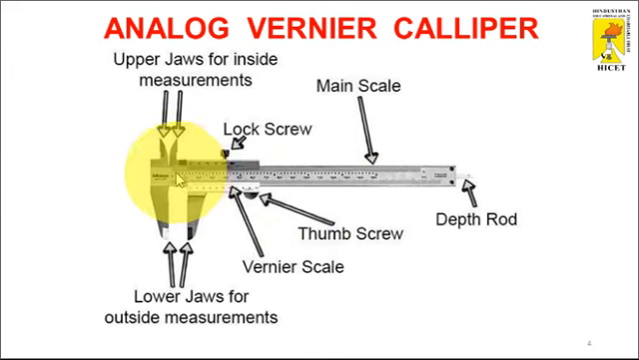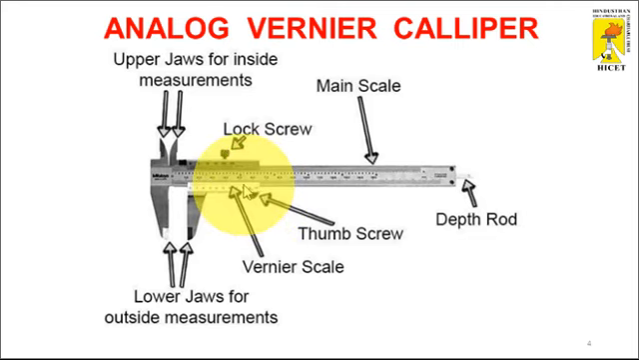The main scale has n number of divisions, and the vernier scale moves or slides along the main scale. The sliding of the vernier scale is controlled with the help of the lock screw, and the vernier scale moves with the help of the thumb screw arrangement. The thumb screw is located at our right-hand thumb, so it slides over the main scale.